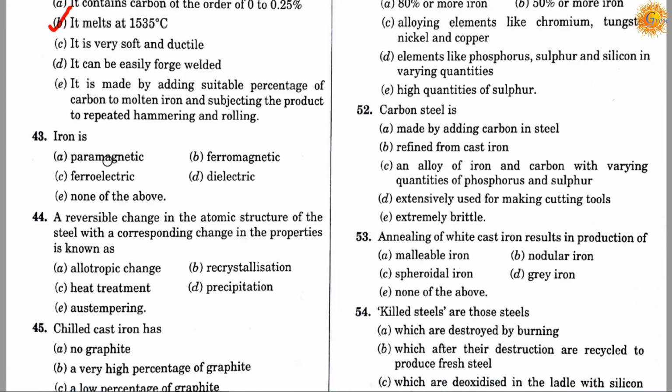Question number 43. Iron is: option A paramagnetic, option B ferromagnetic, option C ferroelectric, option D dielectric, option E none of the above. Correct answer is B. Iron is ferromagnetic.